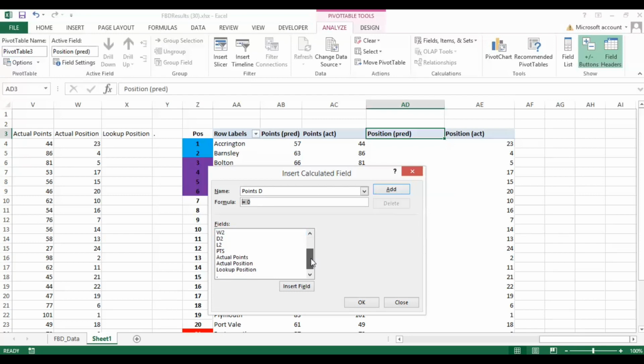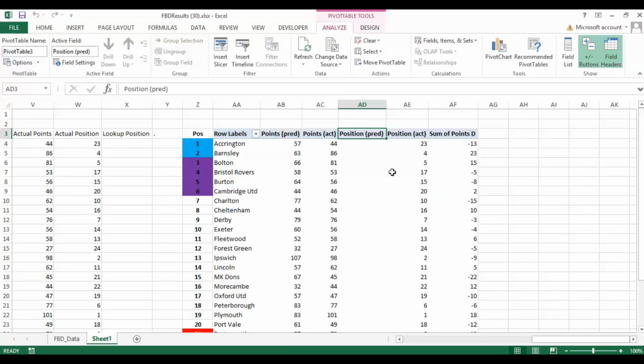Now in here, this gives us the options of the fields that we can use to calculate the points difference. Okay, so what we want to use is points in here minus actual points. Okay, actually do it the other way around, because that will give us a negative. So we want to use actual points minus points.